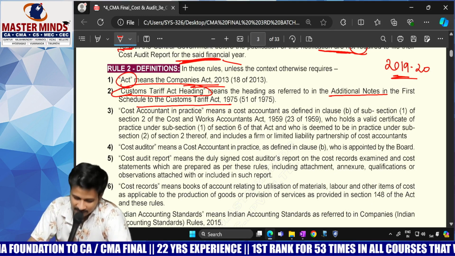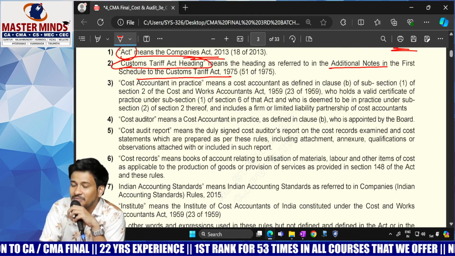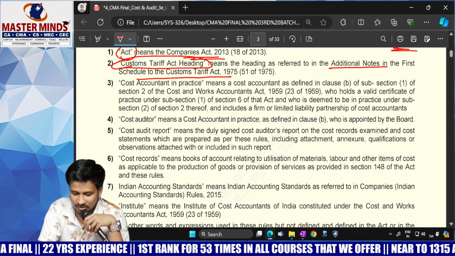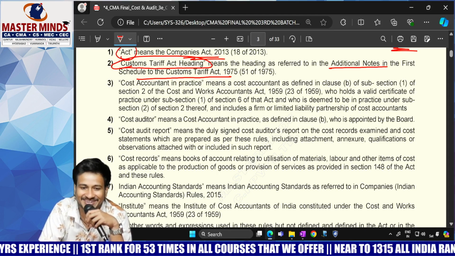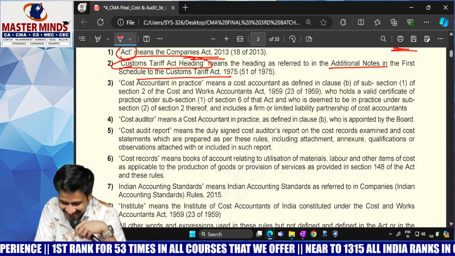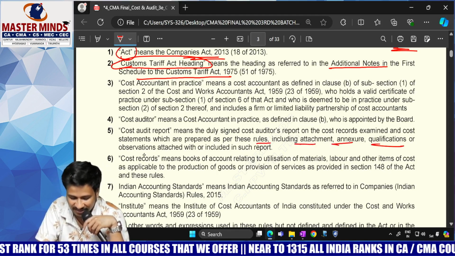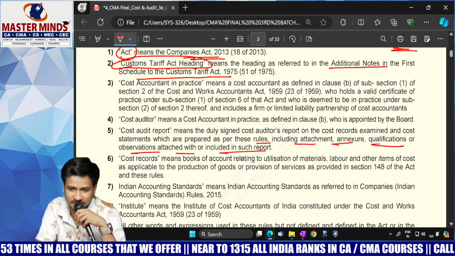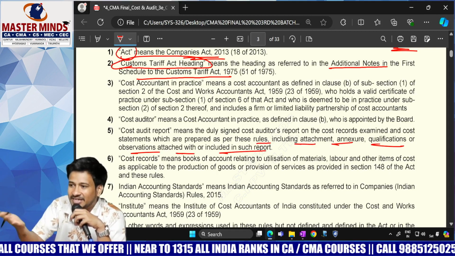Cost audit report. Whichever is duly signed by the cost auditor as per the formats prescribed by the Institute of Cost and Management Accountants of India, by whatever name it is called, and it includes all the attachments, annexures, qualifications, observations which are included with or included in such report.